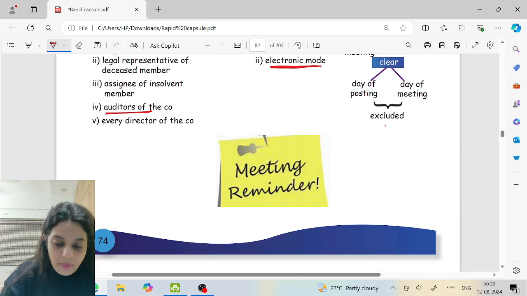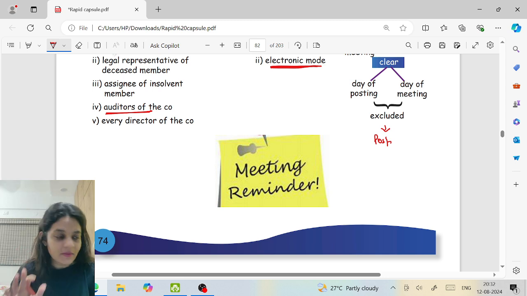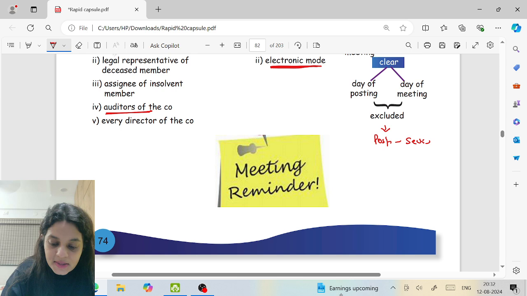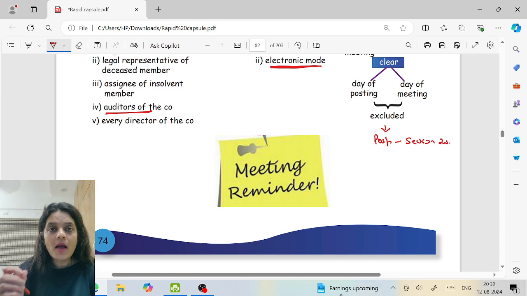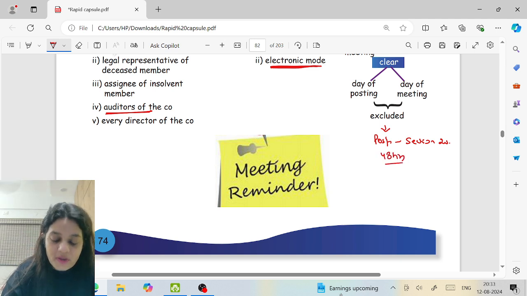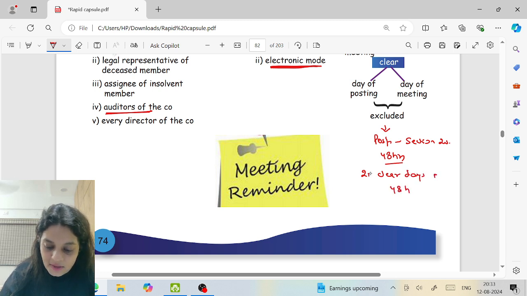Now, if I send my notice by post, for postal service also I need some time, correct or not? So as per section 20, when the notice is sent by post, it is deemed to be served 48 hours after posting. That means if I am sending it by post, 21 clear days plus 48 hours, right? 21 clear days plus 48 hours.